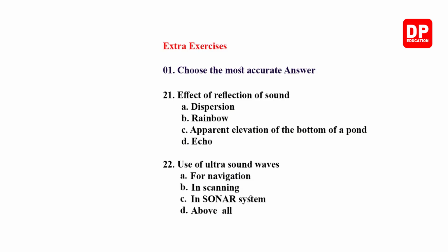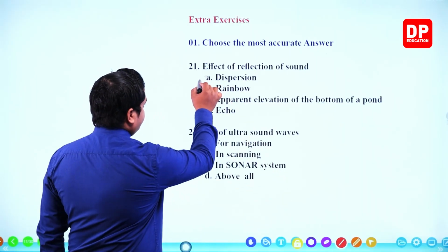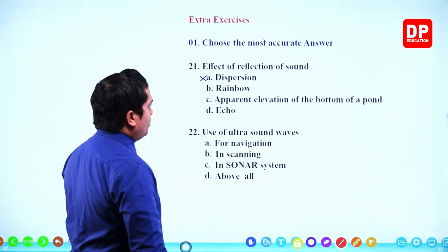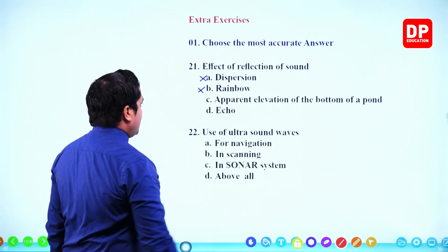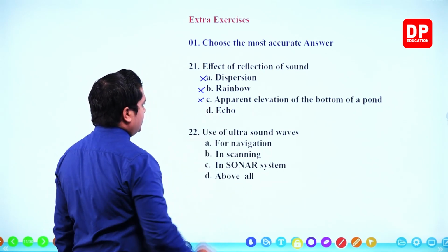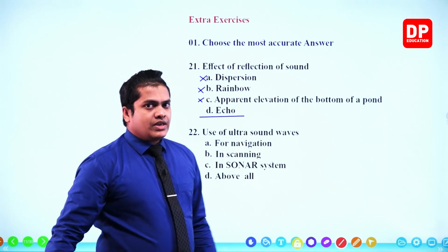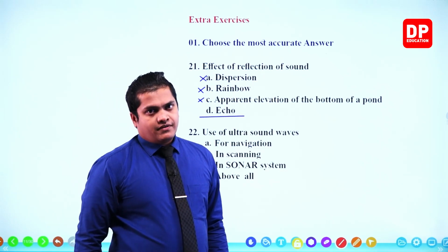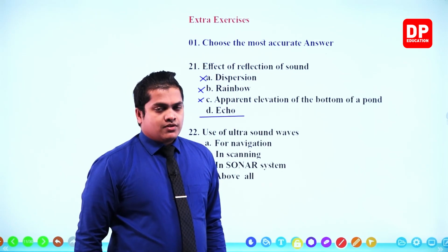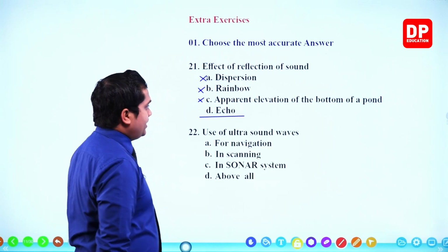Question number 21. Effect of reflection of sound. Okay. Dispersion, incorrect. Rainbow, incorrect. Apparent elevation of the bottom of a pond, once again incorrect. Echo. Of course, this is the correct answer. Echo is heard because of the reflection of sound. Because of reflection of sound, we can hear the echo. So our answer should be echo.